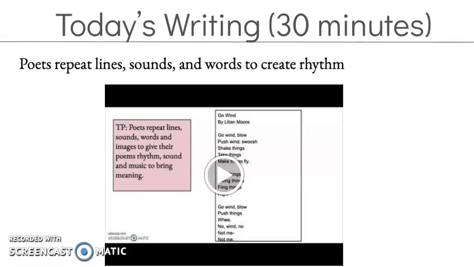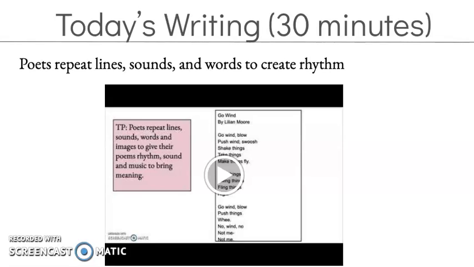We're going to be working on poems that have repeated lines, sounds, and words. A lot of times when you're reading a poem, or very specifically a song, you'll see this a lot. Sometimes poets write the same line a bunch of different times in their poem, or they might write the same sound, or they might repeat words in their poem.